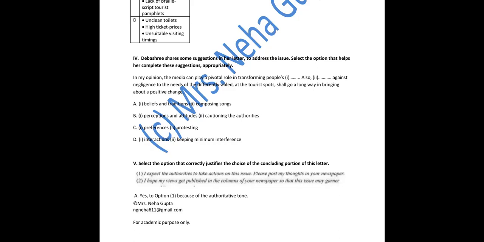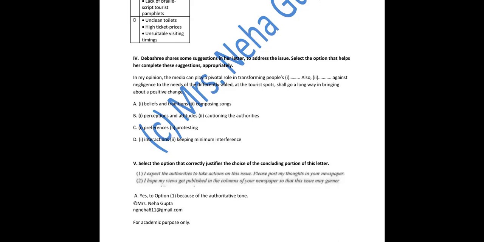So please publish these views in the columns of your newspaper so that this issue may gain more attention, more support. Which issue? That the tourist spots should have the provision, the facilities for differently able people. So as we have read the lines, it is making us clear that the second point goes for the conclusion of the letter. Let's see the options.